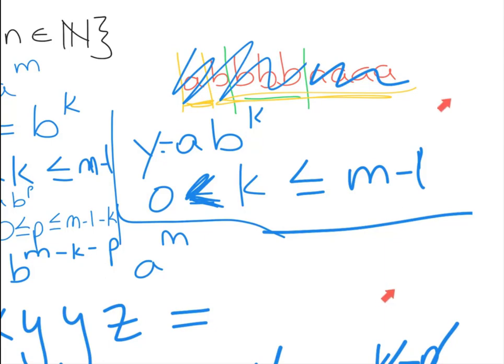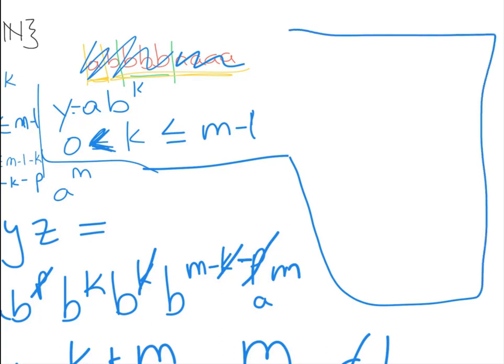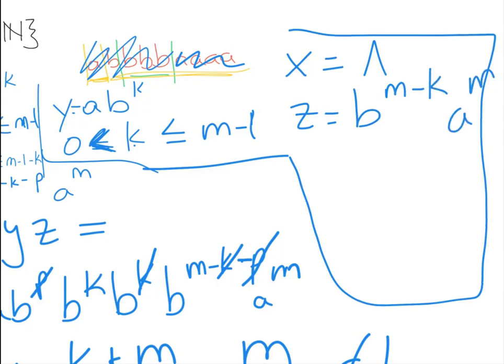I'm going to do this work over in this corner here, okay? So if y is a b to the k, where k is greater than 0 and less than or equal to m minus 1, then the x is going to have to be lambda, right? Because we only have one a and y's already taken it. And the z is going to be all the rest of the b's. So z is going to be b to the m minus k, and then all of the a to the m's.